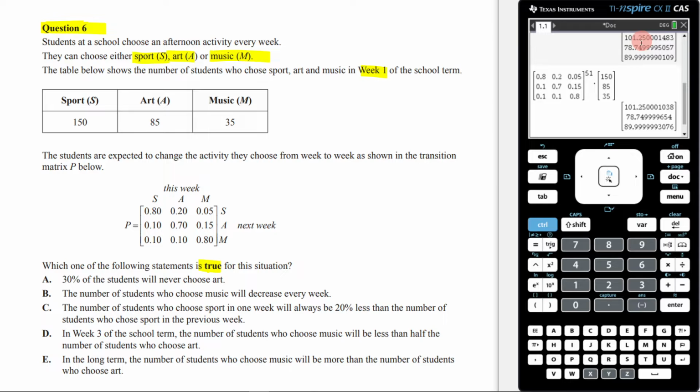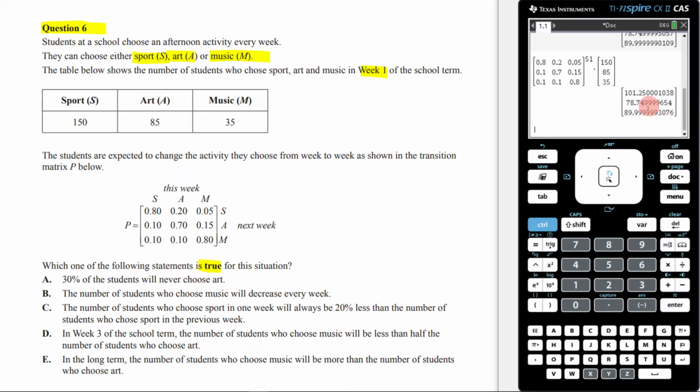As you can see, 101.25, 78.7499. Good. I have hit steady state here. So now I can check this. In the long term, the number of students who choose music, so that's the last one, will be more than the number of students who choose art. That's true. Here, I've got a bigger number than there. So that means that my answer is going to be E.